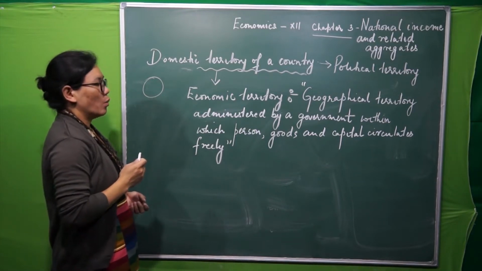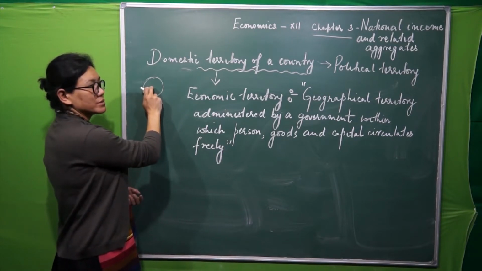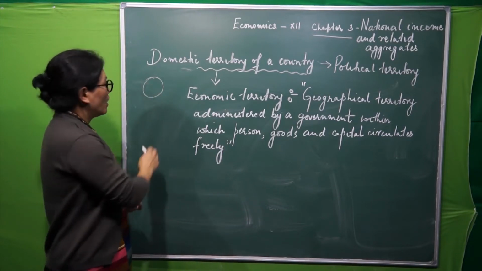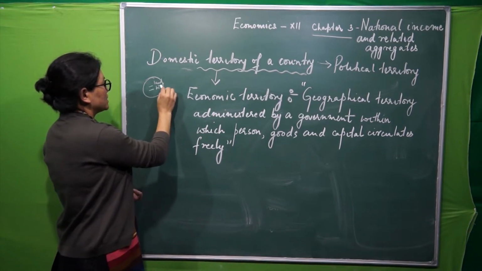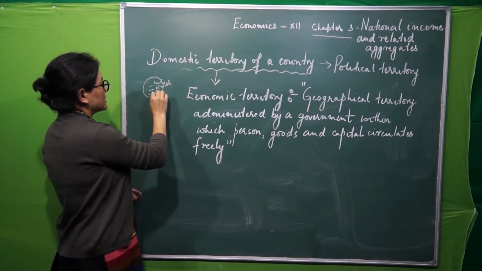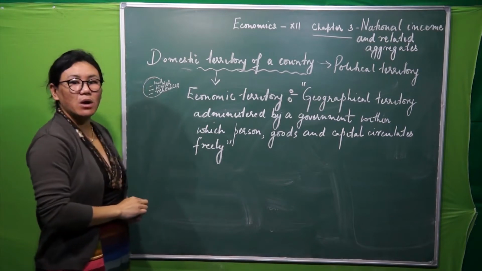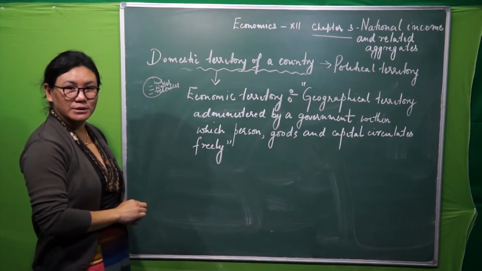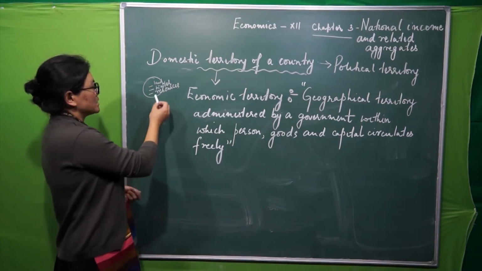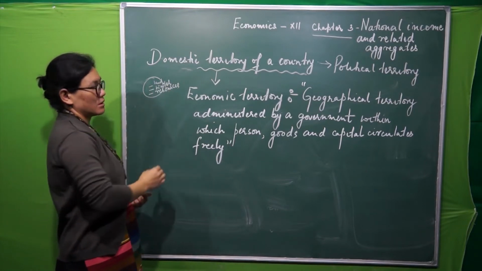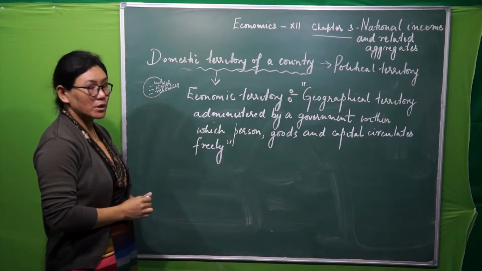Now, whatever comes within this boundary of India, whether it is land, whether it is water, whether it is resources, it belongs to India, right? It is India's property. So we consider such things as the domestic territory of a country.